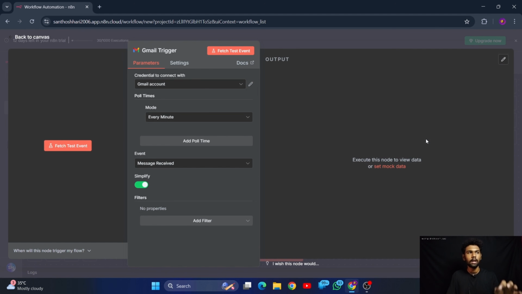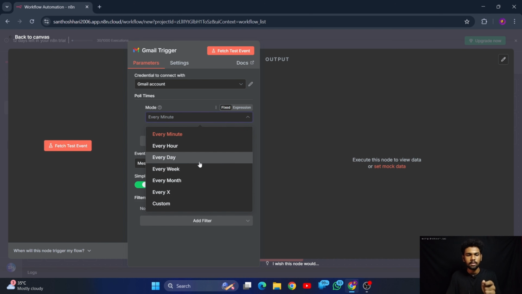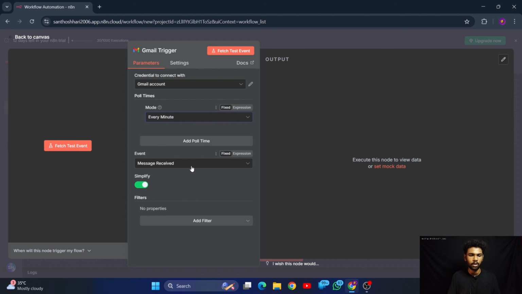This will work when a message comes. If the workflow is in the activated state, then it will check for any new Gmail every minute, every hour, every day, like that. Let me select every minute for now, and the event is message received. Once the message is received, then it will work.